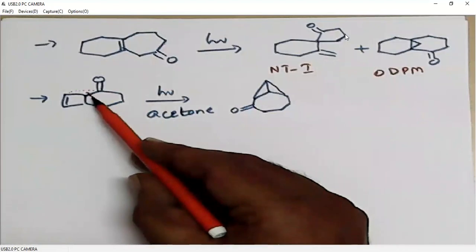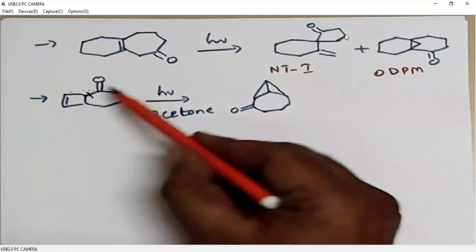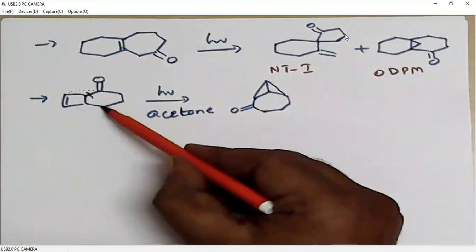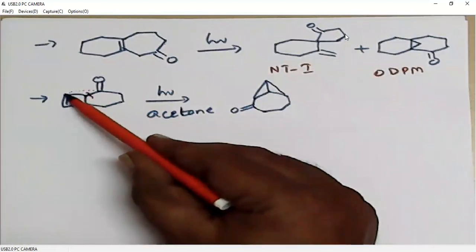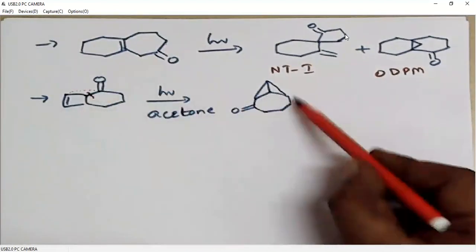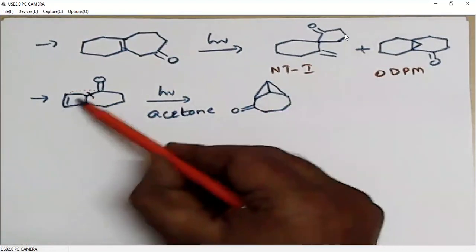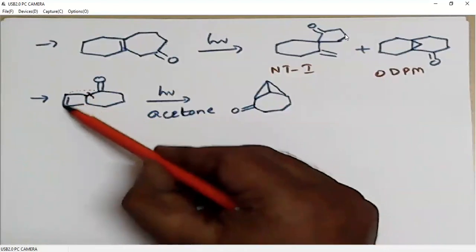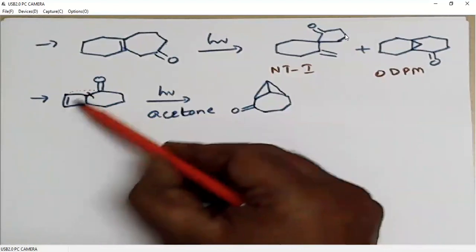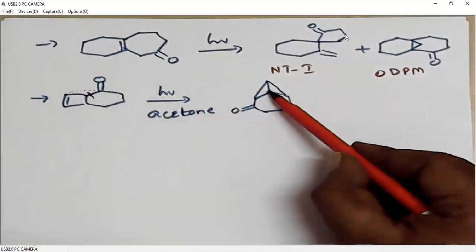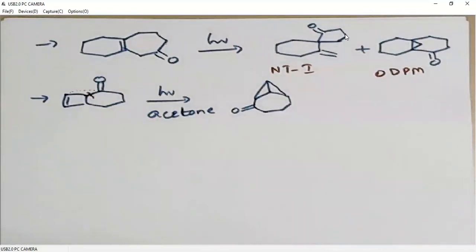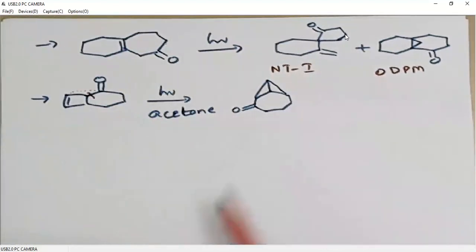This is a 6-membered system. Now you count the ring size: 1, 2, 3, 4, 5, 6, 7. We are generating a 7-membered ring. Then there will be a bond formation between this carbon and this carbon. So in the 4-membered, we have a bond like this that generates this system. So you practice how this product is formed in a stepwise fashion.